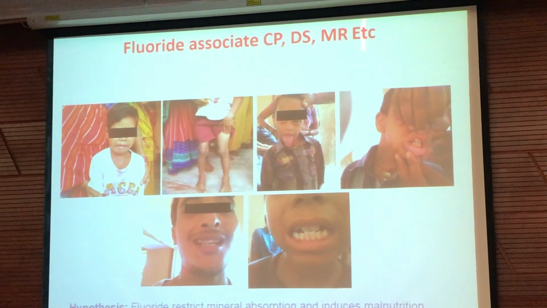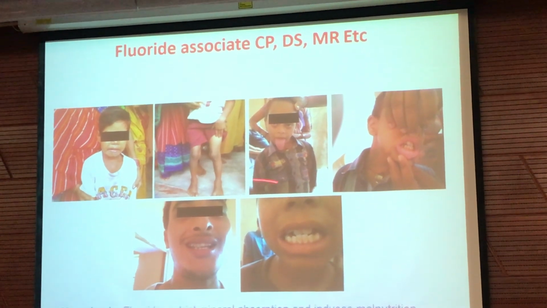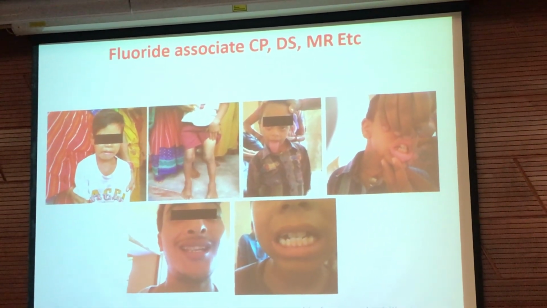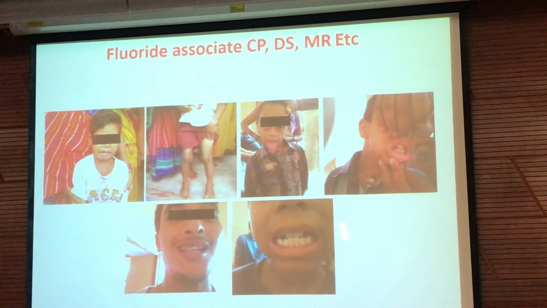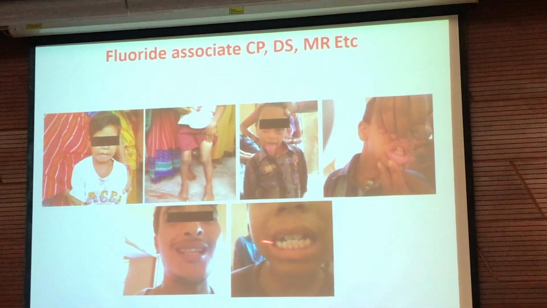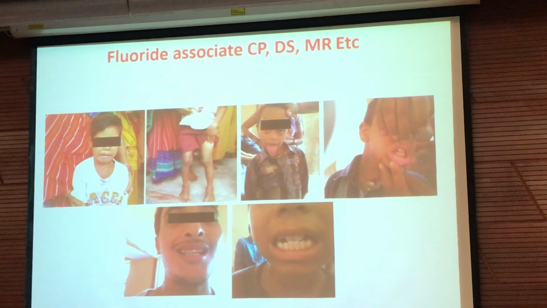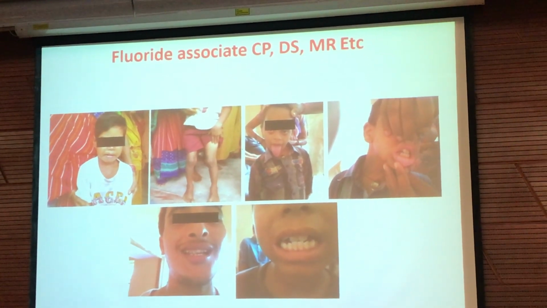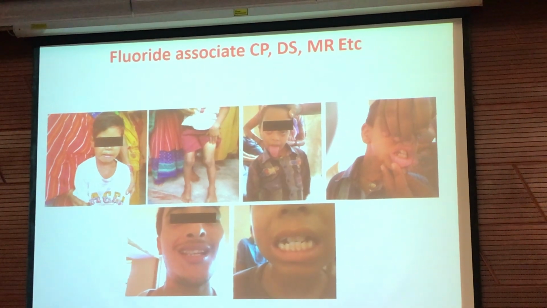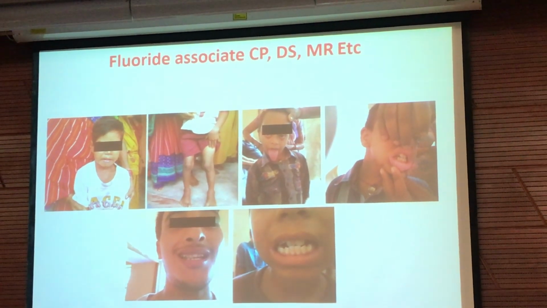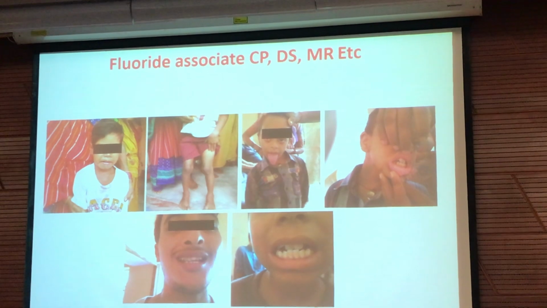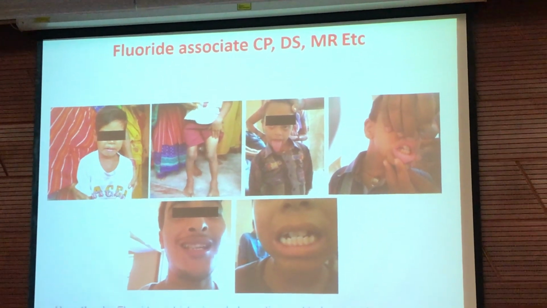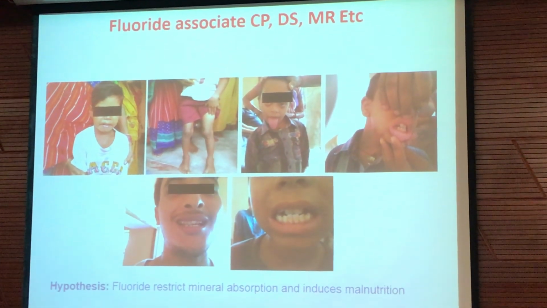This child has Down syndrome along with dental fluorosis, and here we can see autism, also with signs of dental fluorosis. This confirms that fluoride somehow influences the developmental process, and induces some neuronal defects due to malnutrition and alteration in the total chemistry of the serum and the gut.